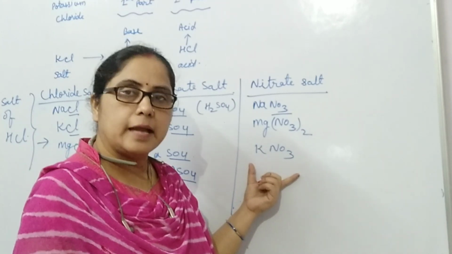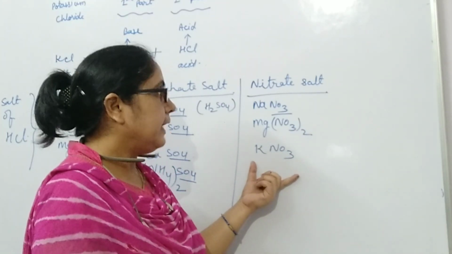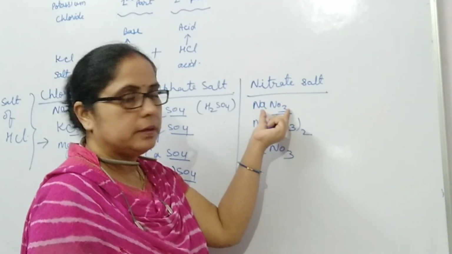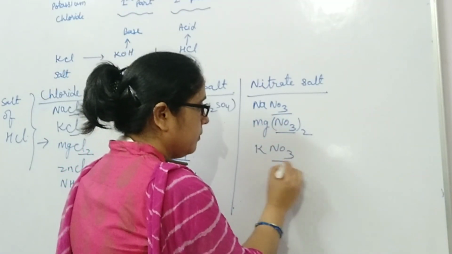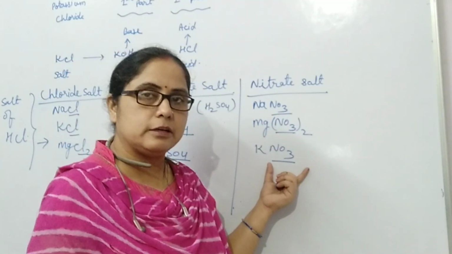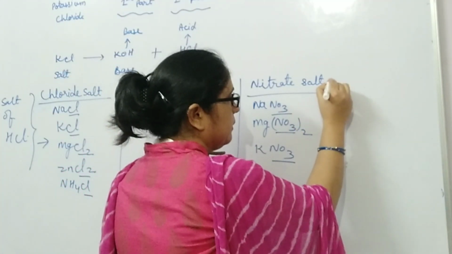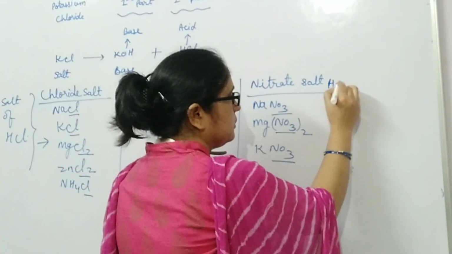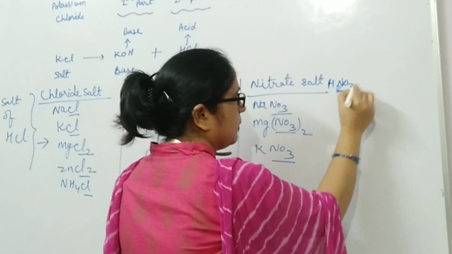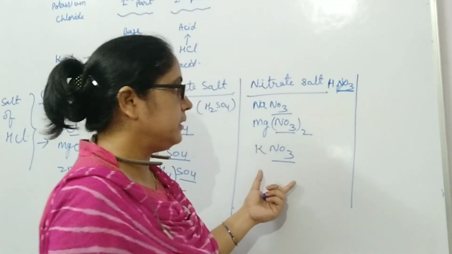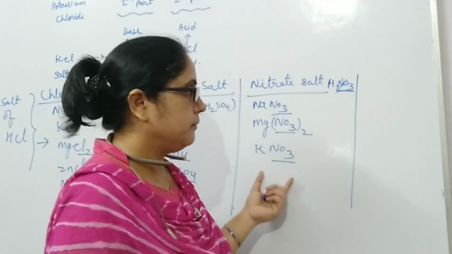These are called nitrate salts because they contain the nitrate group, NO3. And this NO3 nitrate group comes from nitric acid, HNO3. Therefore, the name of these salts is nitrate salt.